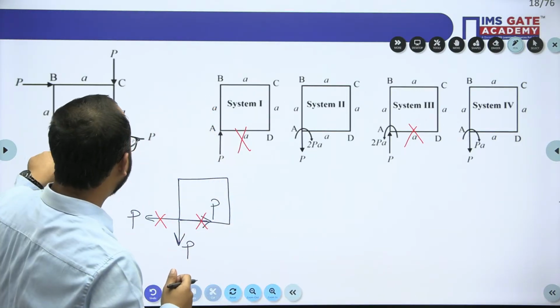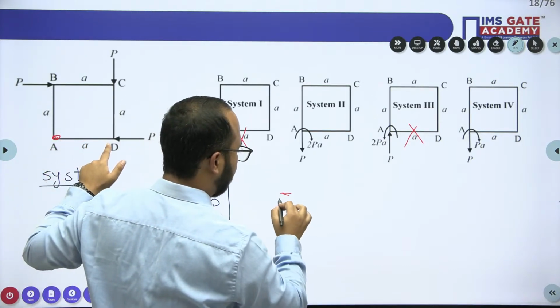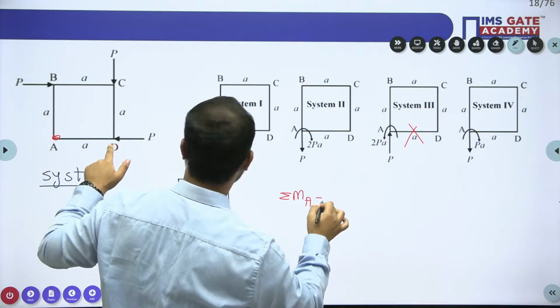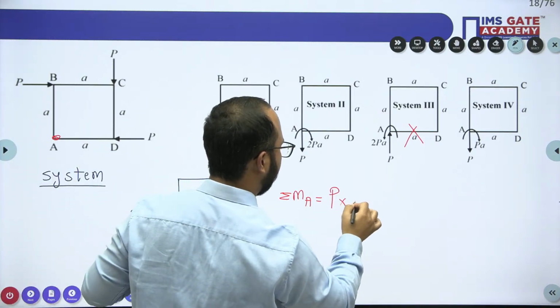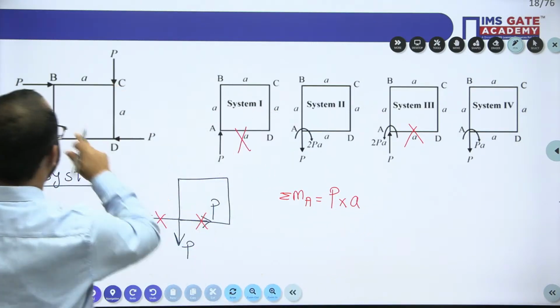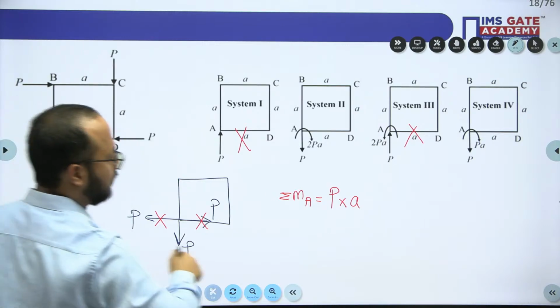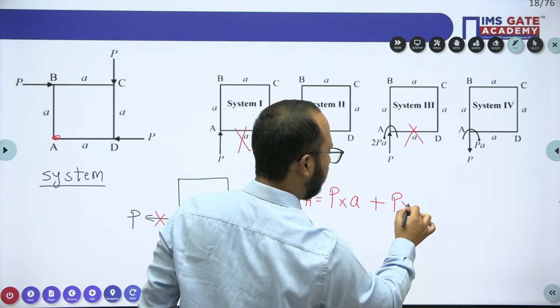Now if you calculate the moment about point A, because of this P, a clockwise moment P into A is there. Because of this force, again a clockwise moment P into A is there. So finally you will get what?